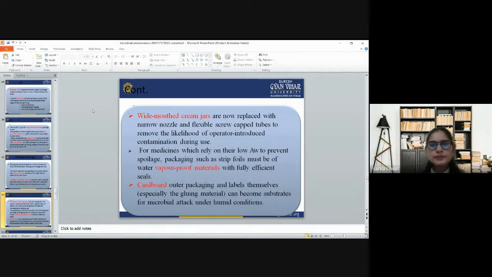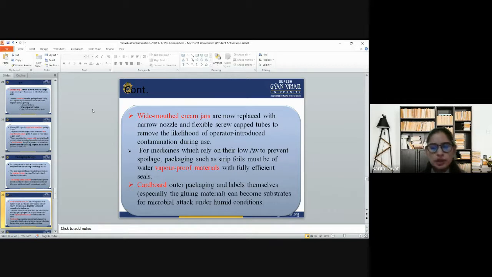Then the wide-mouth creams and jars are now replaced with narrow nozzle and flexible screw-capped tubes to remove the likelihood of operator-induced contamination during use.